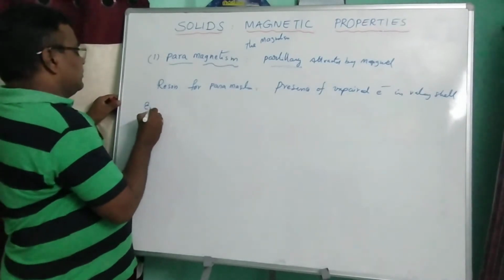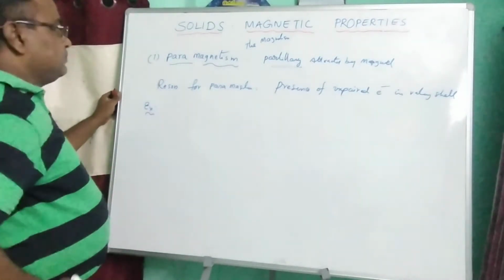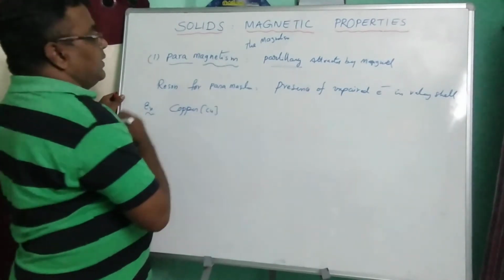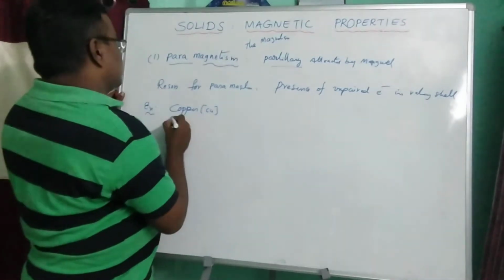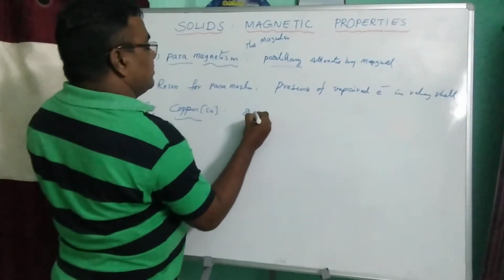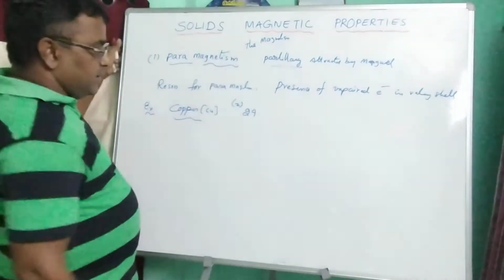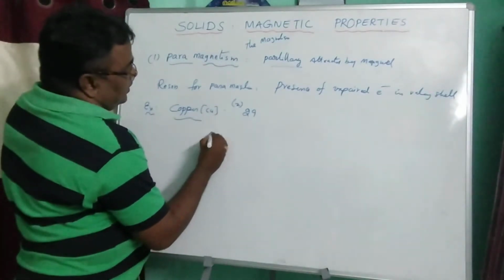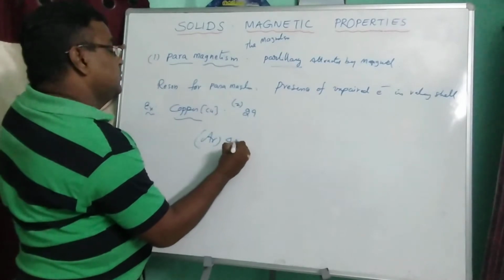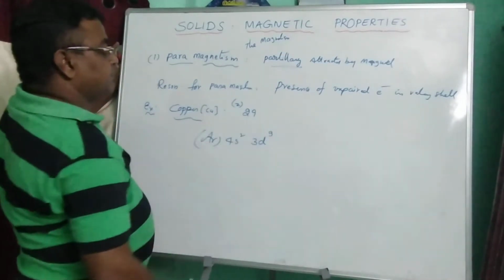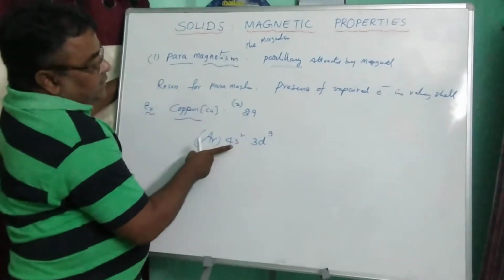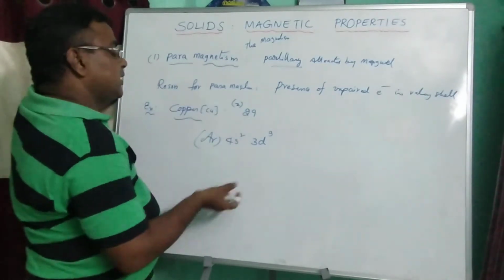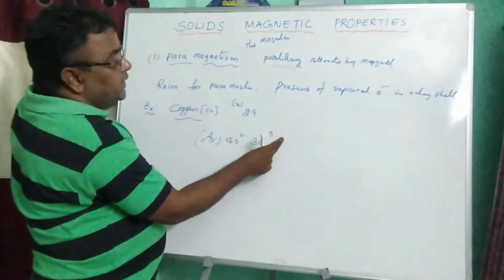Example: copper is a paramagnetic substance. Why? Copper has atomic number Z = 29, therefore the electronic configuration is 1s2, 2s2, 2p6, 3s2, 3p6, that is argon 18, then 4s2, 3d9. For stability of atoms, in the valence shell, if the major orbital is fully filled or half filled, it gets more stability.